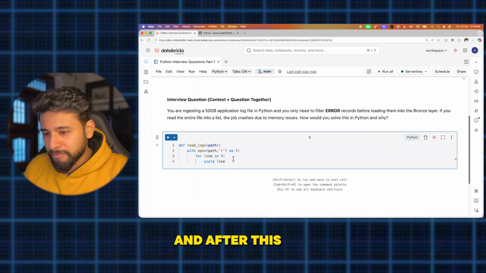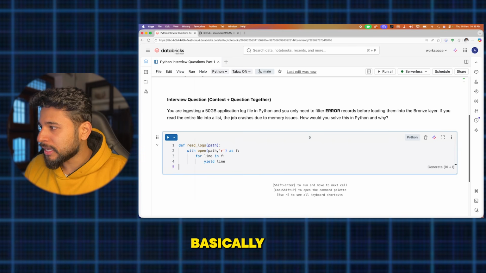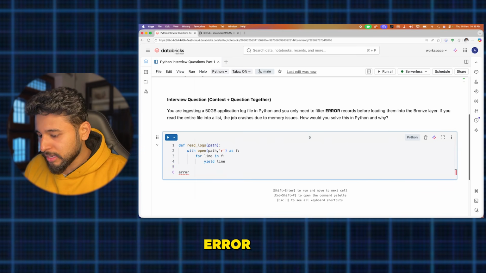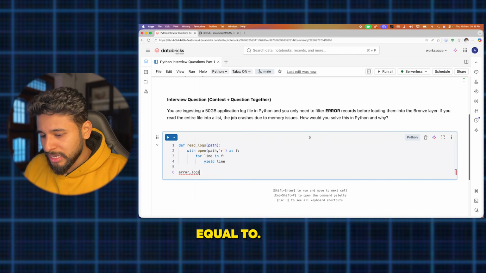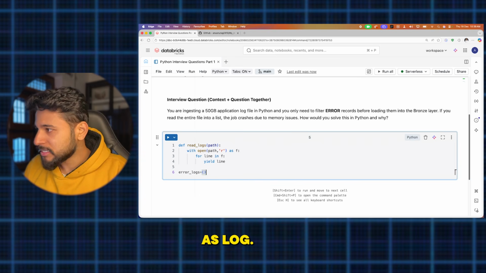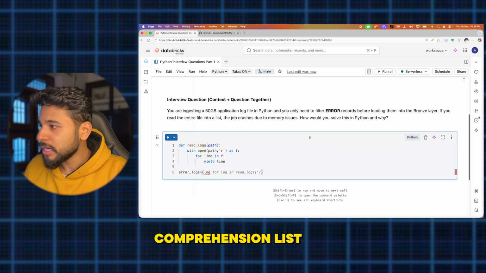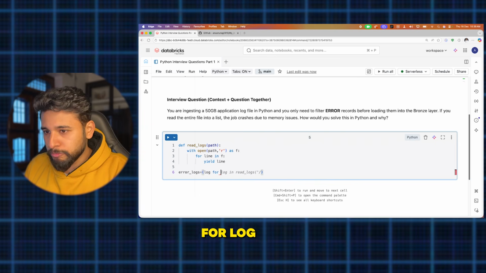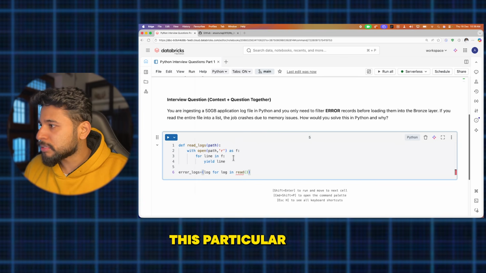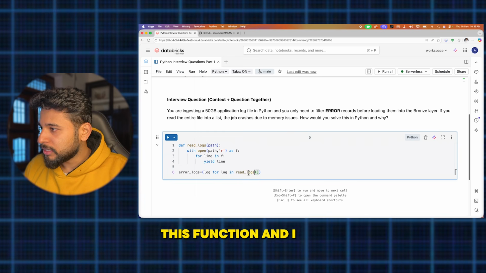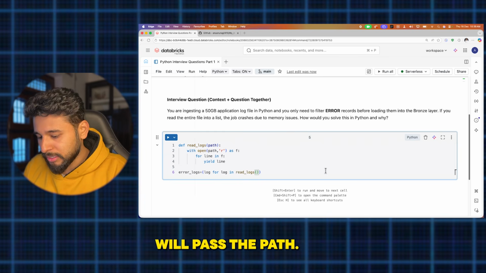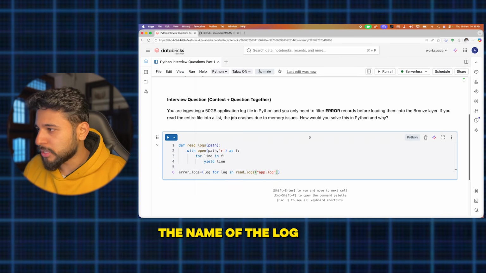After this, I'll write error_logs is equal to a list comprehension: log for log in read_logs. I'll call this function and pass the path, which will be app.log, suppose that is the name of the log file.